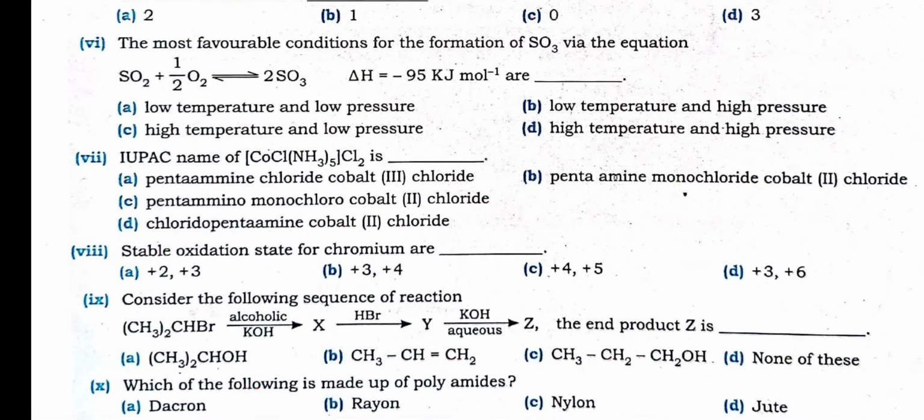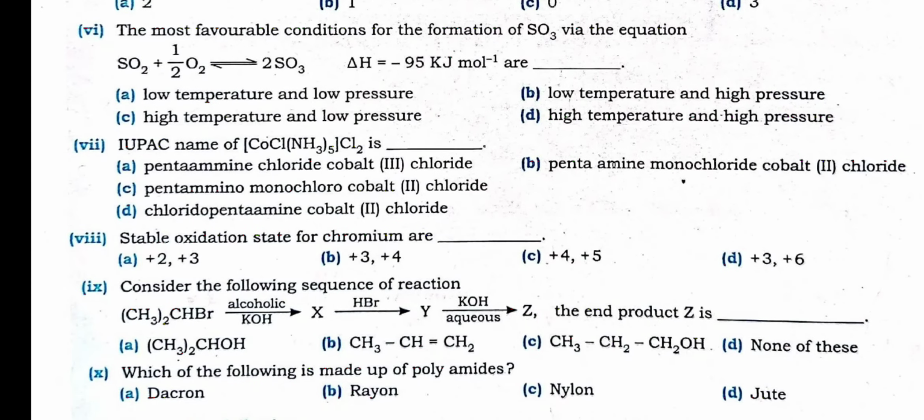Coordination compound, IUPAC name of the compound. You know very well what the IUPAC name is. You have to start from pentaammine, monochloro, cobalt. The valency of cobalt will be 3, chloride. Option number A. Pentaammine, chloride, cobalt. Actually it should be chloro.